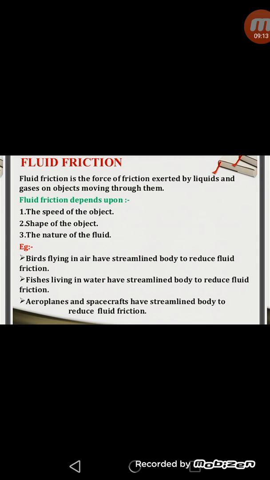In the same way, the bodies of ships, boats, aeroplanes and automobiles are made streamlined to minimize the force of friction with the medium they travel in. So we can say fluid friction is the friction applied by liquids and gases, and organisms generally have a streamlined body to reduce the fluid friction.